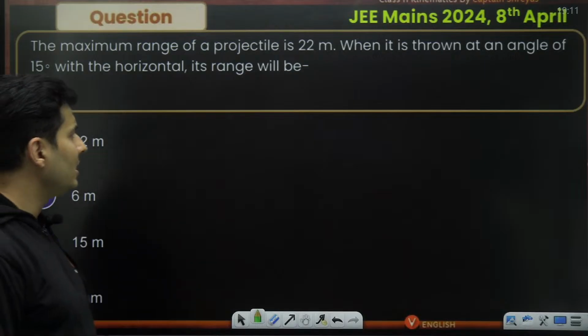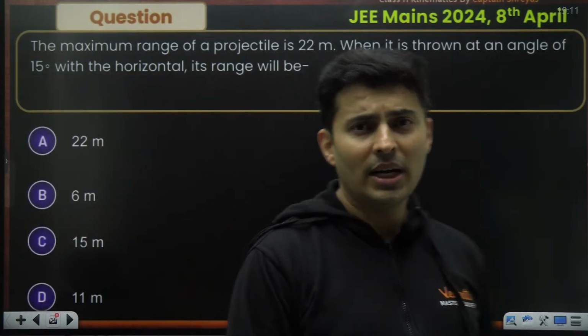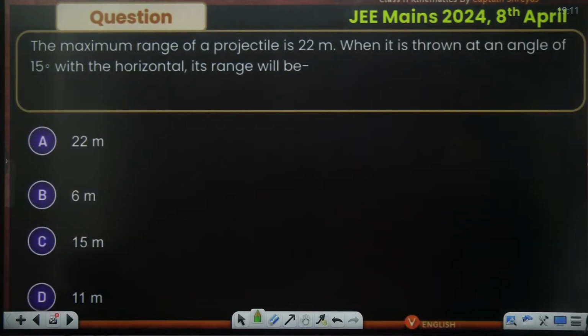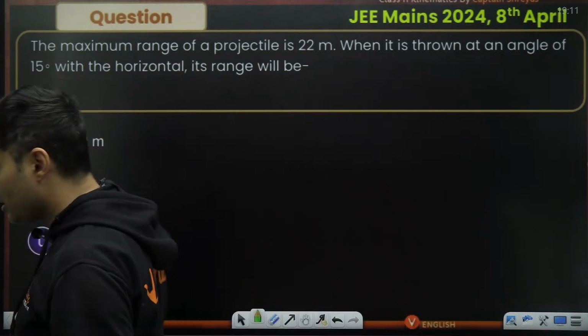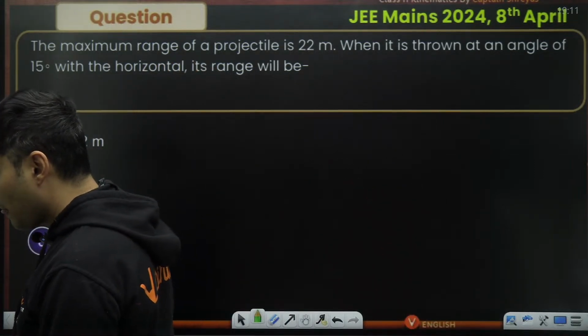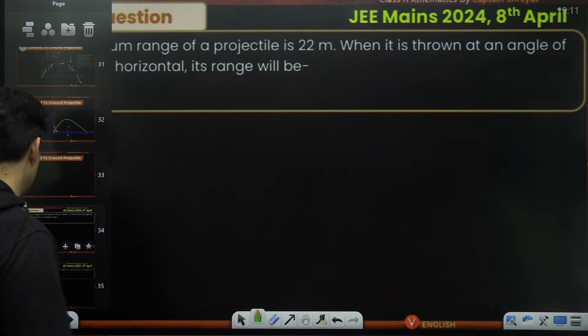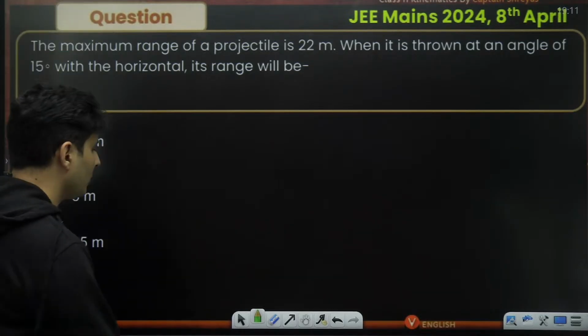The maximum range is 22. When it is thrown at an angle of 15 with the horizontal, what will be the range? Come on, guys. This is very straightforward. Come on, my dear warriors. Think what is the answer for this particular question.